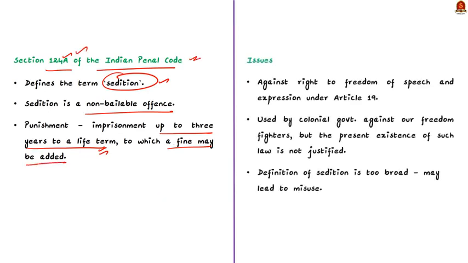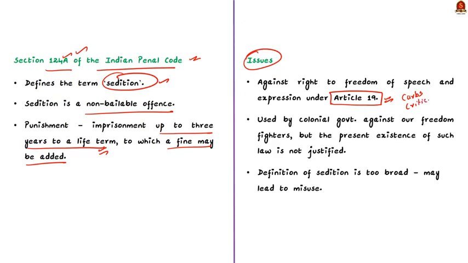Finally, before concluding, let us see some issues associated with the sedition law. Firstly, it is against the fundamental right to freedom of speech and expression, mentioned under Article 19 of the Indian Constitution, because this section curbs fair criticism against the government.